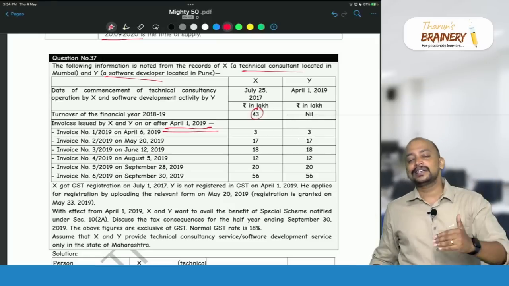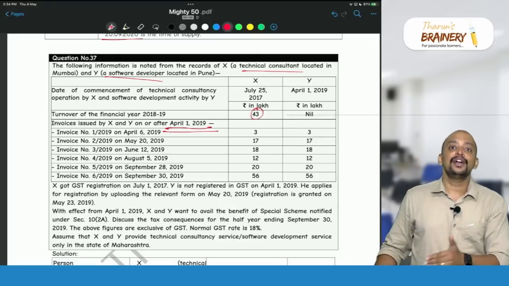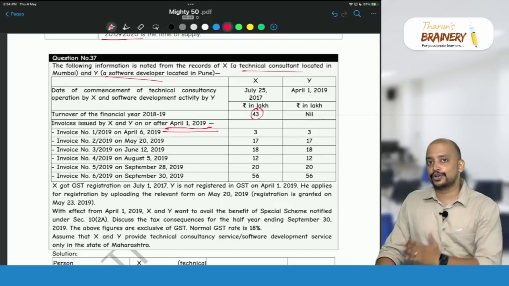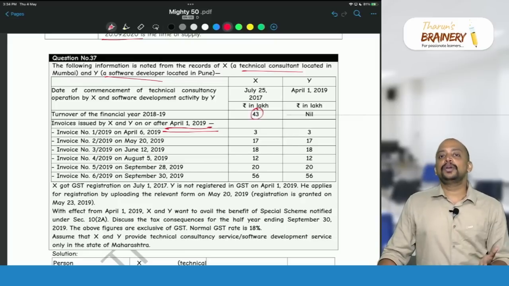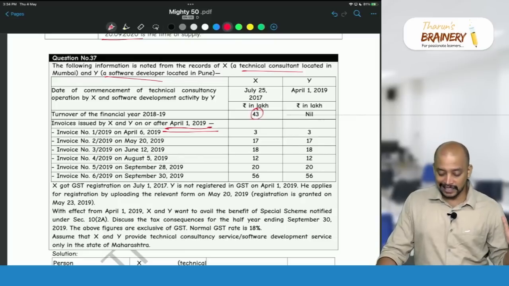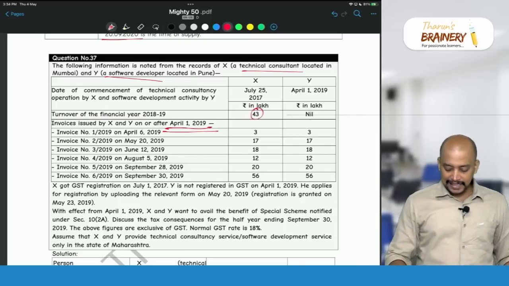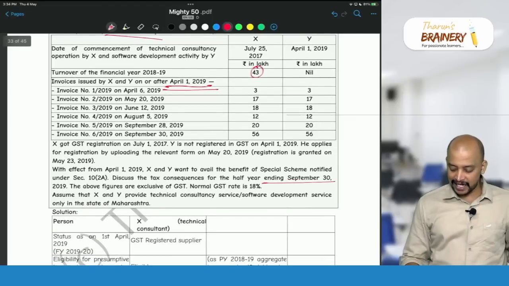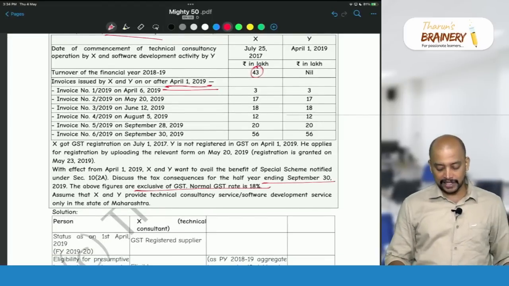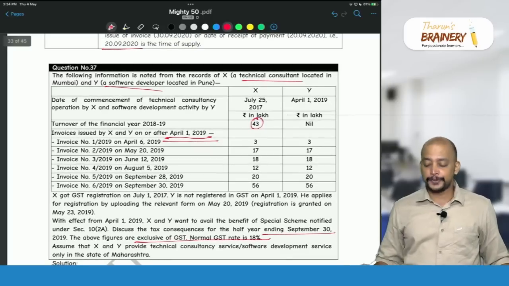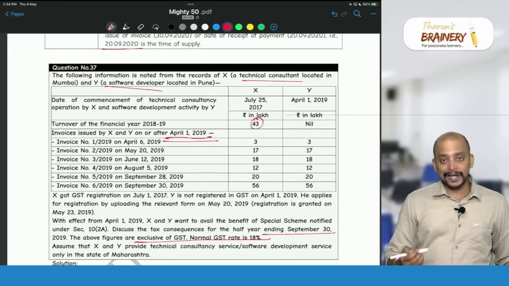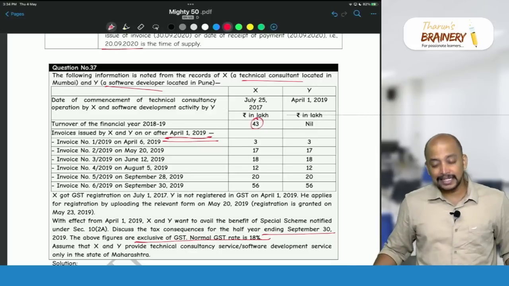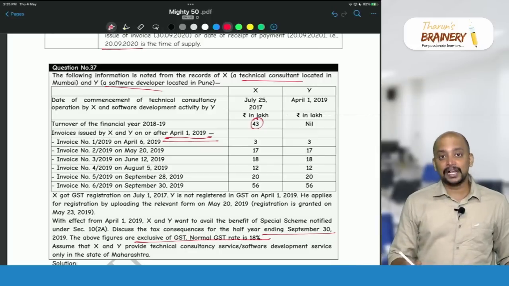And during the current year, under composition scheme 10(2)(a), up to what turnover will they be in the composition scheme? Again 50 lakhs. After crossing 50 lakhs, they will go into the normal scheme and pay GST at the normal rates. Now, discuss the tax consequences for the half year ending September 30, and the above figures are exclusive of GST. Normal rate of GST is 18%. So now you take the first 3. So 3 plus 17, 20, 20 plus 18, 38, 38 plus 12, 50.